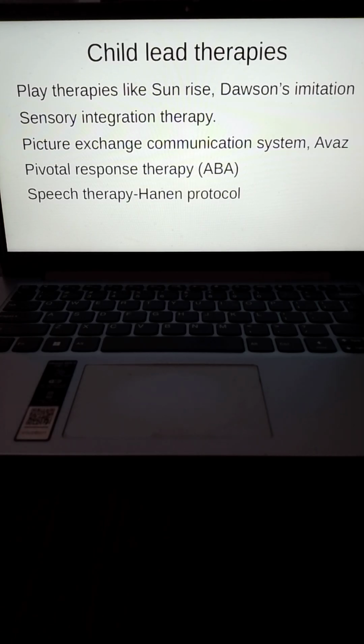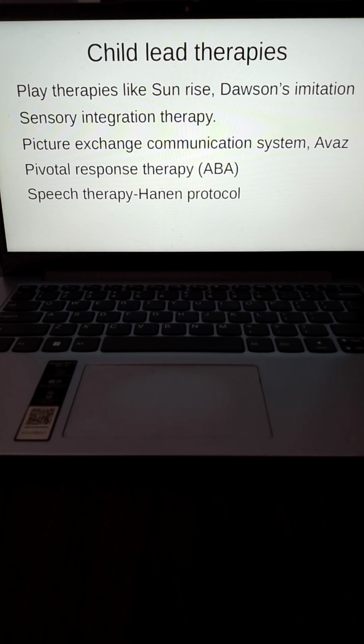For example, if the child doesn't like messy play, the therapist might bring in something like shaving foam, and she would initially start off with just herself playing with the shaving foam and letting the child explore it, maybe smell it initially, tolerate the sight of it, and maybe at some point in the future he may touch it with the fingertip, and months down the line he may learn to enjoy it to a certain degree. So it's a gradual process, it's not a forced process.